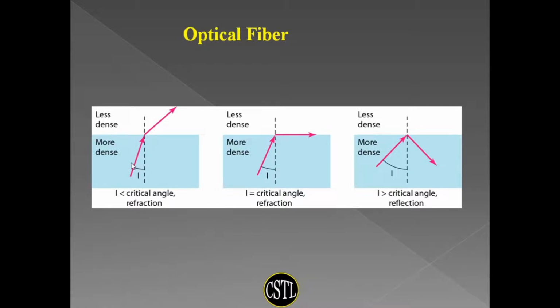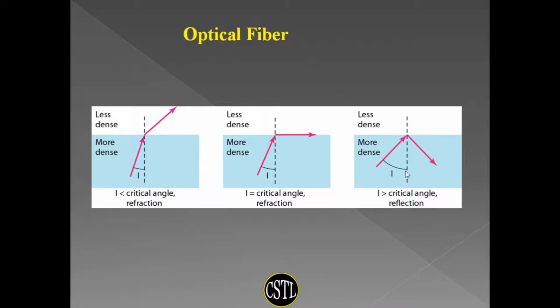If we increase the incidence angle, the ray will also come closer to the surface, and after increasing the angle I gradually, there will be a situation where this ray will go along the surface, between the interface of the two media. In that case, the incidence angle is called the critical angle. If we increase I more than the critical angle, there will be no refraction. In that case, there will be reflection. That means the ray will just reflect back into the same medium.